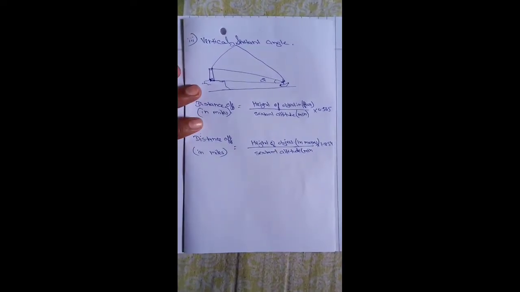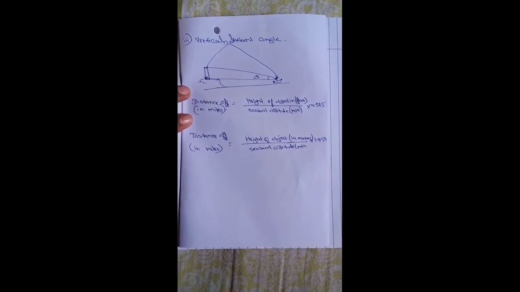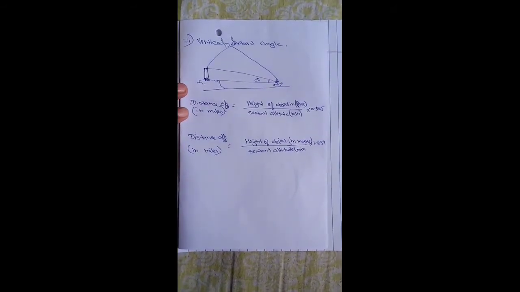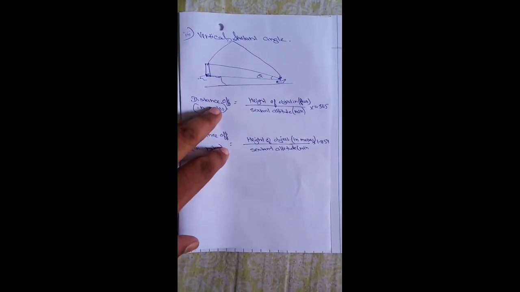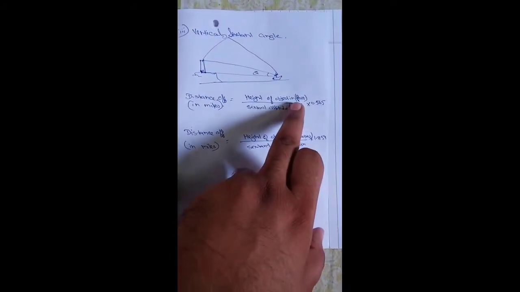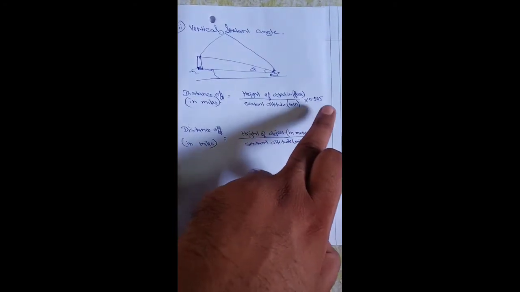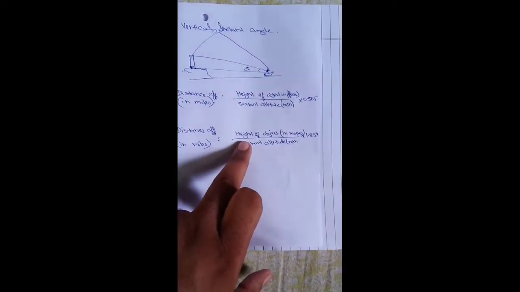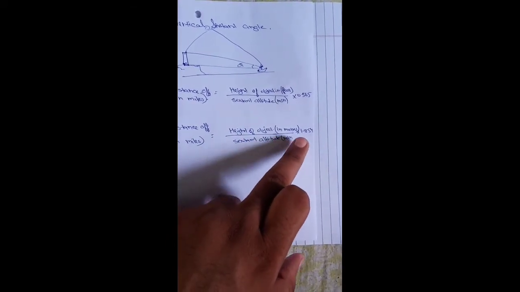This is not so much a method as a combined calculation. When the papers with numericals come in our examination, this is the method we use to calculate our position. This is the formula we have to remember: distance equals the height of the object, if given in feet, divided by the sextant altitude, multiplied by 0.565, and if the height of the object is given in meters, then we multiply by 1.854 to get the distance.